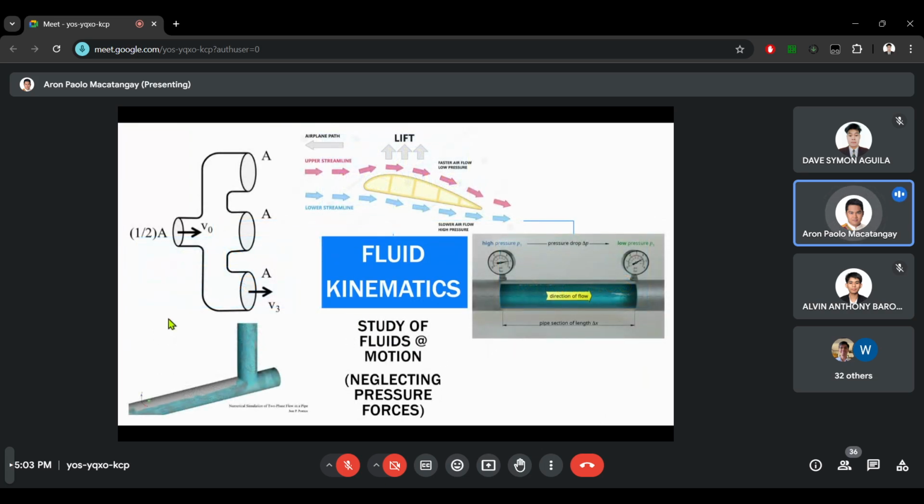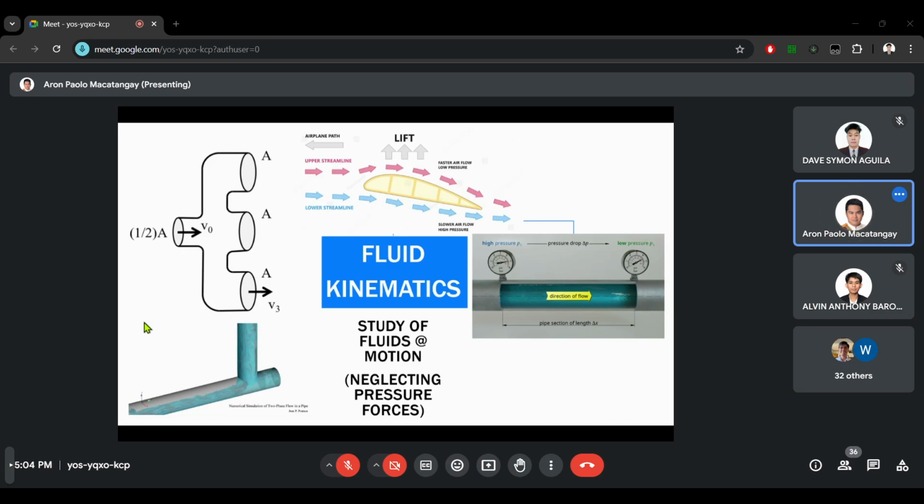Next, fluid kinematics. After studying fluids which are at rest, we move on to study fluids in motion. But for the first part, we will study fluids in motion while neglecting pressure forces. When we neglect pressure forces, what we are only considering is the effect of geometry on the fluid flow.